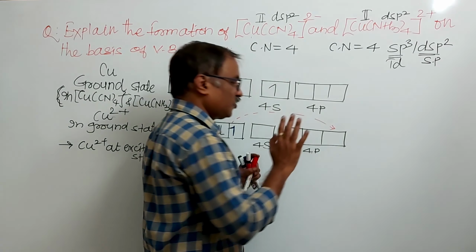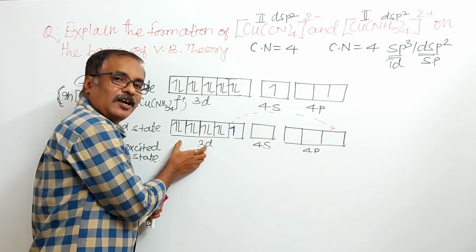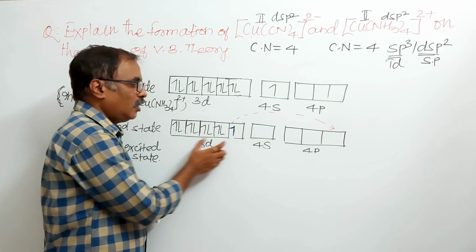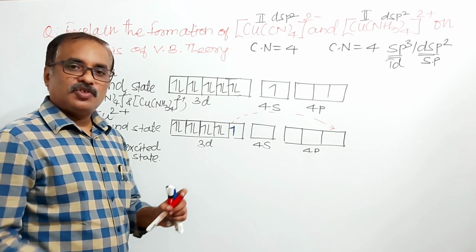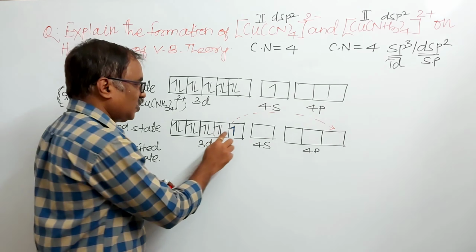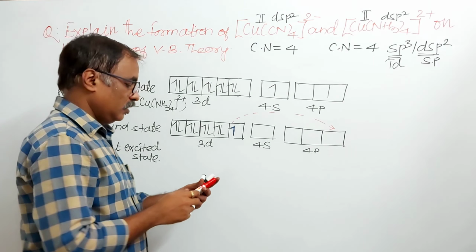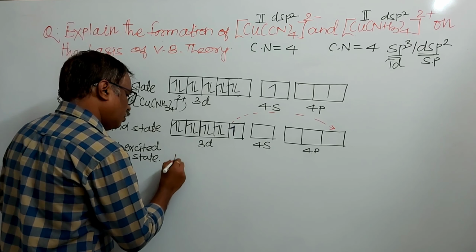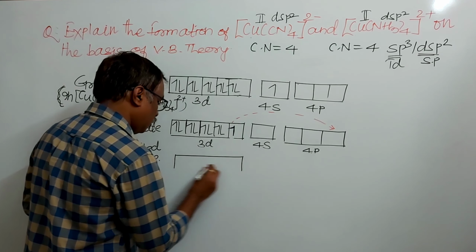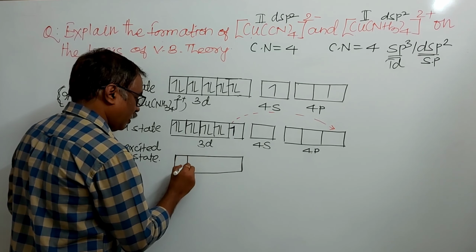But it could be like this. Here all are empty atomic orbitals, so it is shown shifting of this electron into a 4p atomic orbital. This shifting will make one empty 3d atomic orbital available for hybridization.